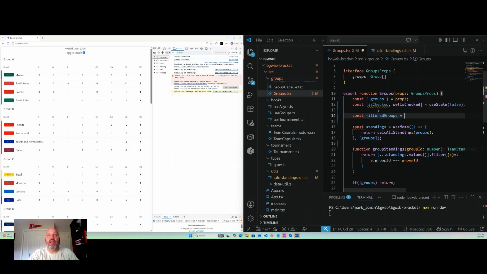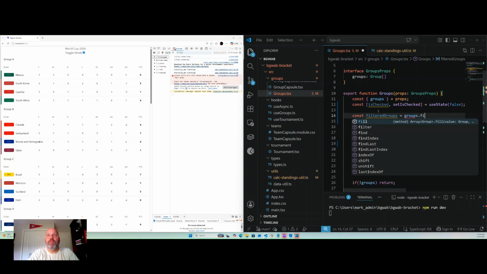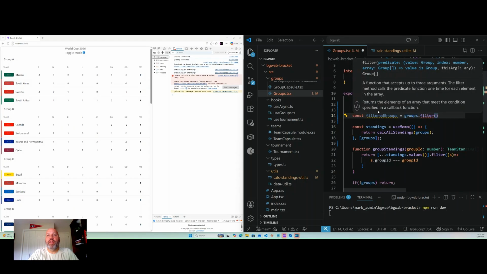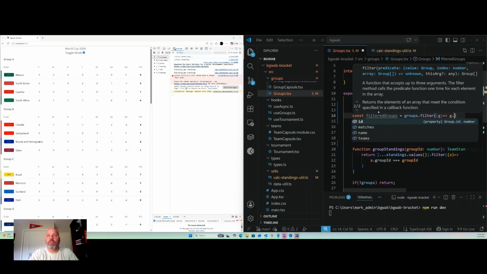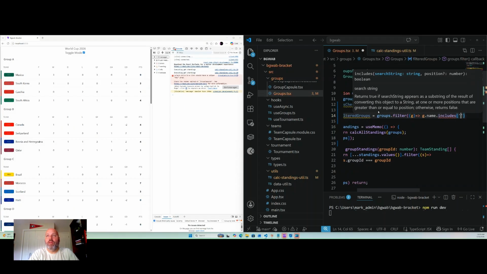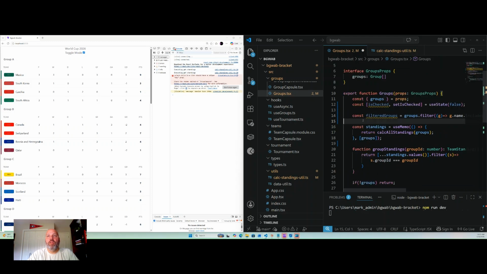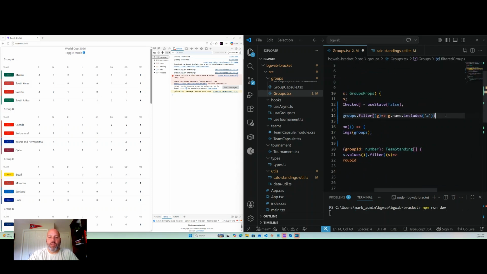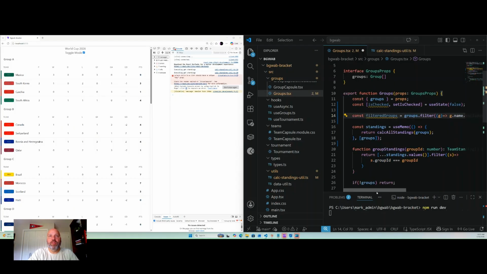So we say, okay, groups dot filter, and we only want to filter ones, just for an example, that have in their name the letter A. So let's say we do this, and a person comes in and says, okay, we're only going to change when these filtered groups change, right? This is also actually going to destroy this useMemo.